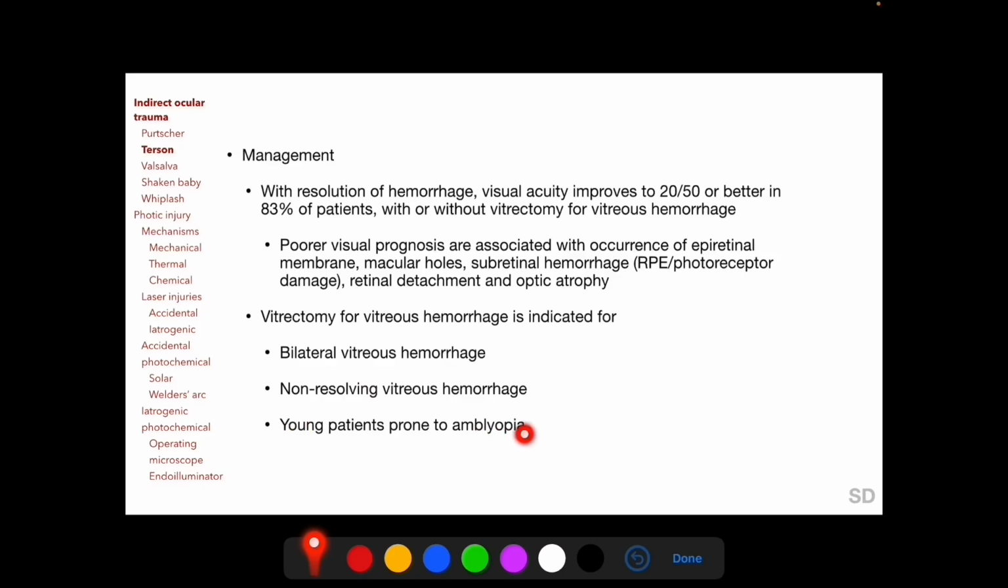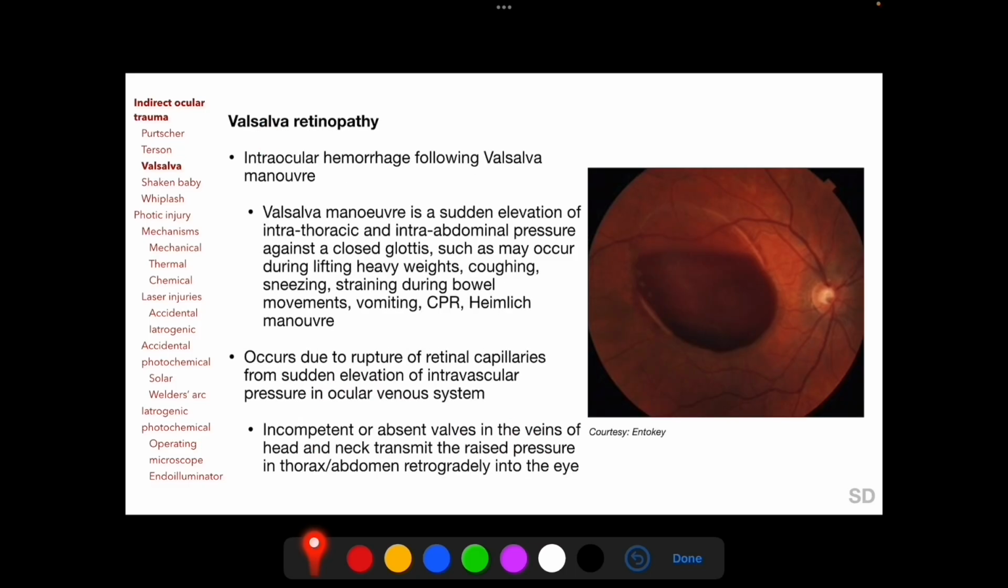to develop amblyopia. Valsalva retinopathy refers to intraocular hemorrhage following Valsalva maneuver. Valsalva maneuver is a sudden elevation of intrathoracic and intraabdominal pressure against a closed glottis, such as may occur during lifting heavy weights, coughing, straining during bowel movements, cardiopulmonary resuscitation, and Heimlich maneuver. Valsalva retinopathy is pathogenetically similar to Terson syndrome in that it occurs due to sudden elevation of intravascular pressure in the ocular venous system, and this leads to rupture of retinal capillaries.